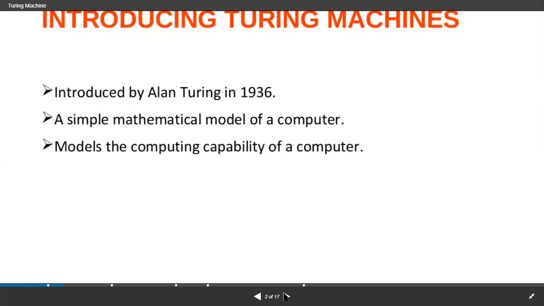And here, the last, that is the fifth unit, I'm going to explain in today's class. The concept of this fifth unit is introducing what the Turing machine is, the definition of the Turing machine, how to design the Turing machine, and all the concepts under this. Initially I'm starting with what the Turing machine is, from where we get it and who introduced it. It was introduced by Alan Turing in 1936, and it is a very simple mathematical model of a computer.